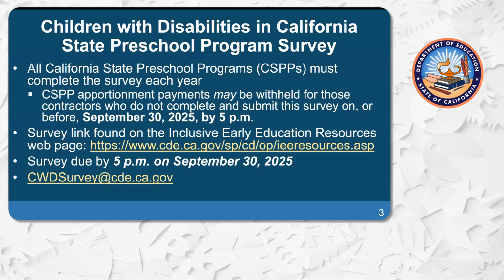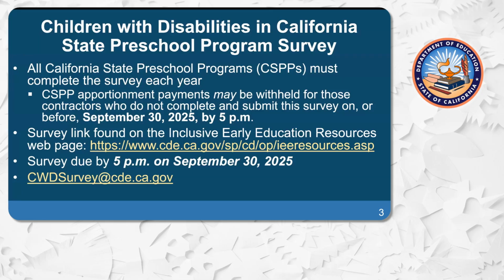Also on this page are additional resources your program might find useful, such as the Children with Disabilities Frequently Asked Questions, the Management Bulletin 2302, as well as the recording and slides from that webinar. In addition, there are many great professional development resources listed that can help programs create a more inclusive environment for all children and families. The questions of the survey were recently posted on this page as well, providing contractors the opportunity to understand the data that they should be collecting and to better prepare for the completion of the actual